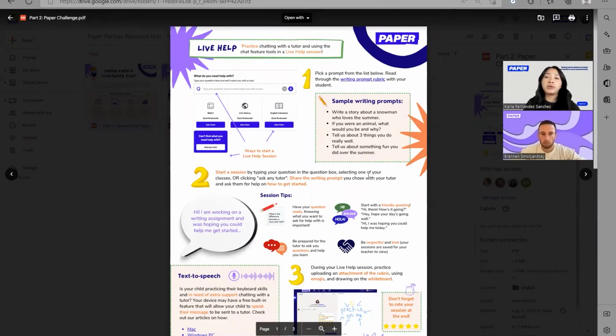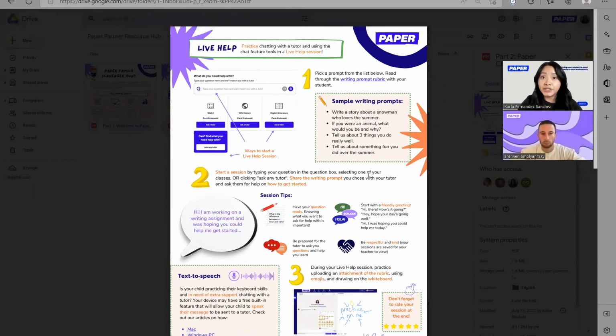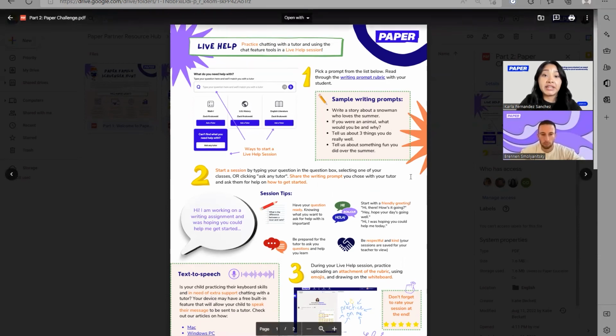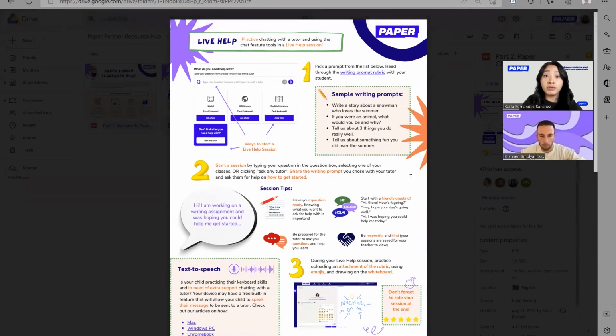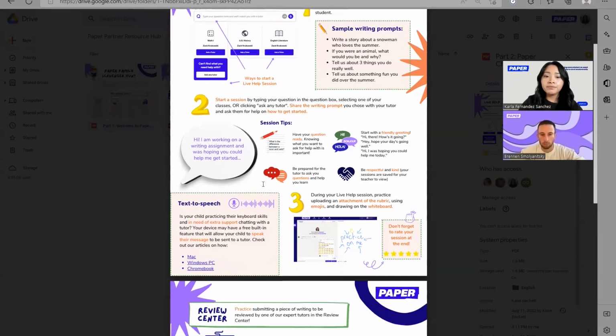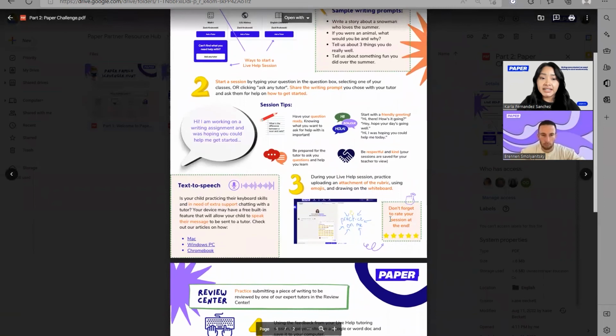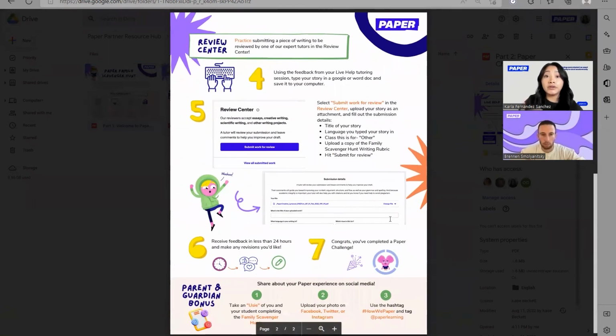So these other pages walk you step by step through that. If you remember, to complete a challenge, a student needs to, one, start a tutoring session, two, rate that session, and three, upload a writing assignment. Here we have provided you with an example of something that you can do. We are providing you with a prompt that your student can write about. The first thing they can do is start a session to bounce back ideas from the tutors, help structure their essay, and get that support before they even start writing. We're going to remind you how your student can rate that session, and we're going to walk you through how your student can upload their work to Review Center.